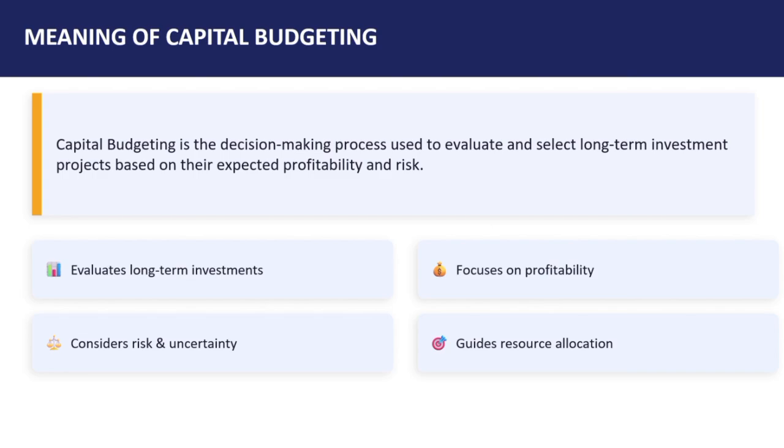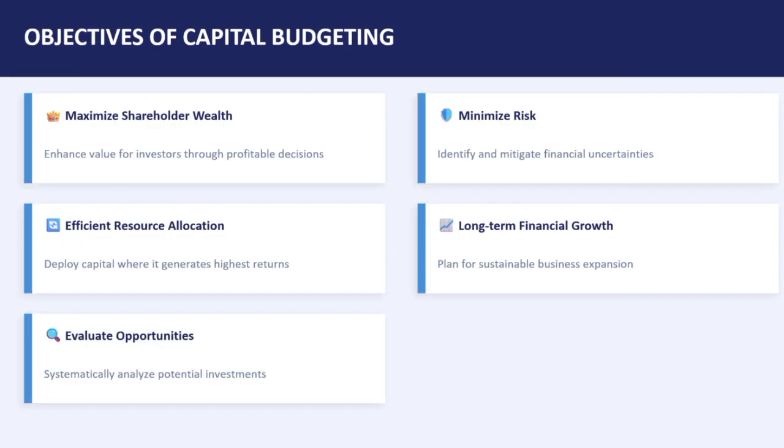Capital budgeting refers to the decision-making process used to evaluate and select long-term investment projects based on their expected profitability and risk. Objectives of capital budgeting: to maximize shareholders' wealth, to ensure owners get higher return, to use resources efficiently, to avoid wastage of funds, to evaluate different investment options, to reduce risk and uncertainty, to plan long-term financial growth.